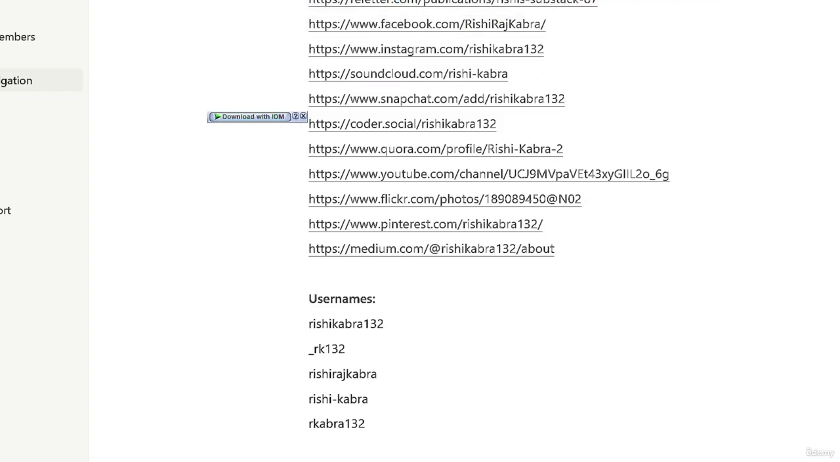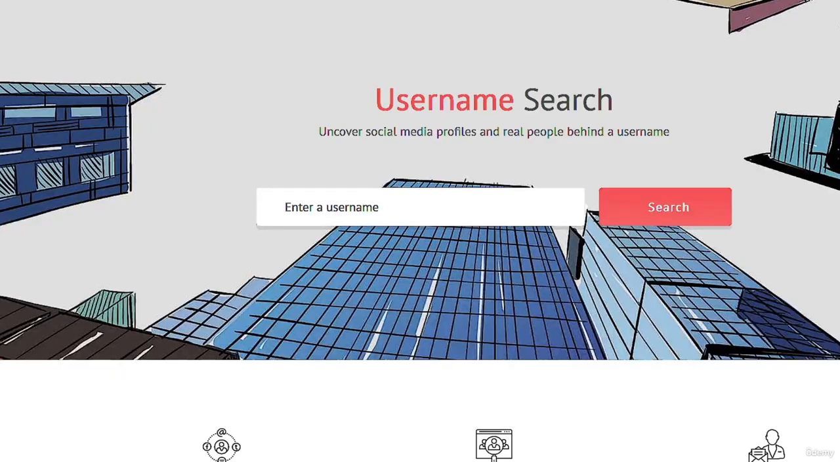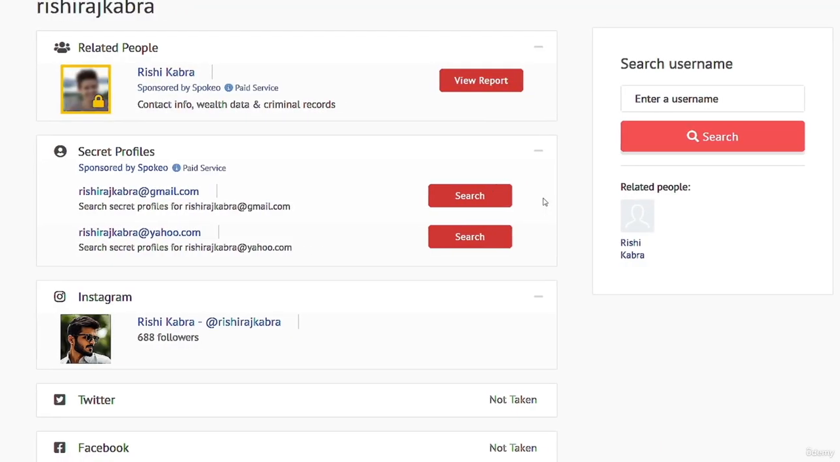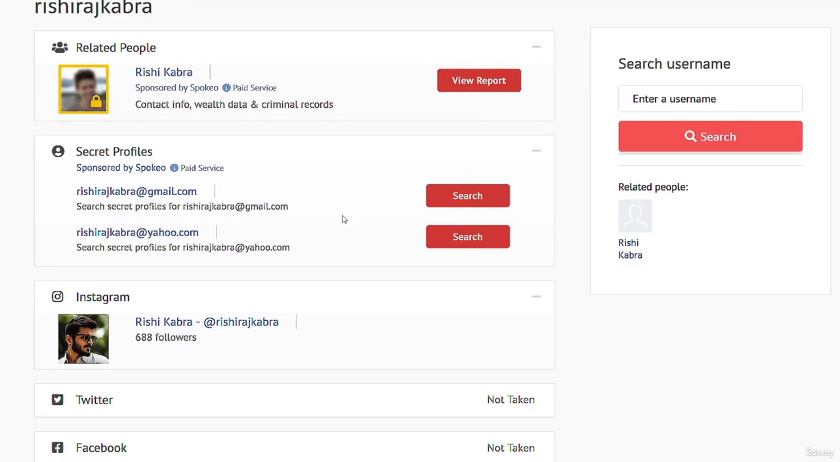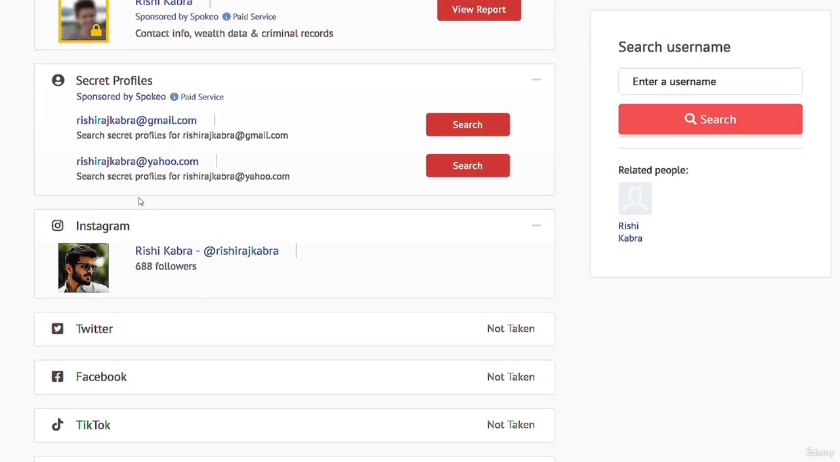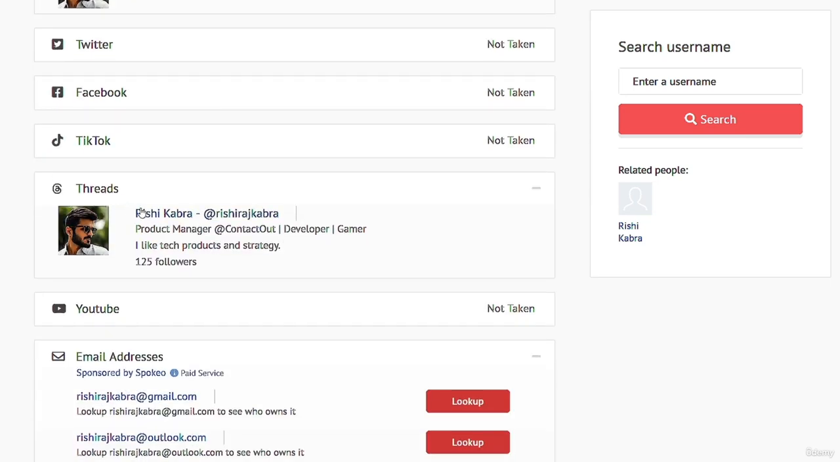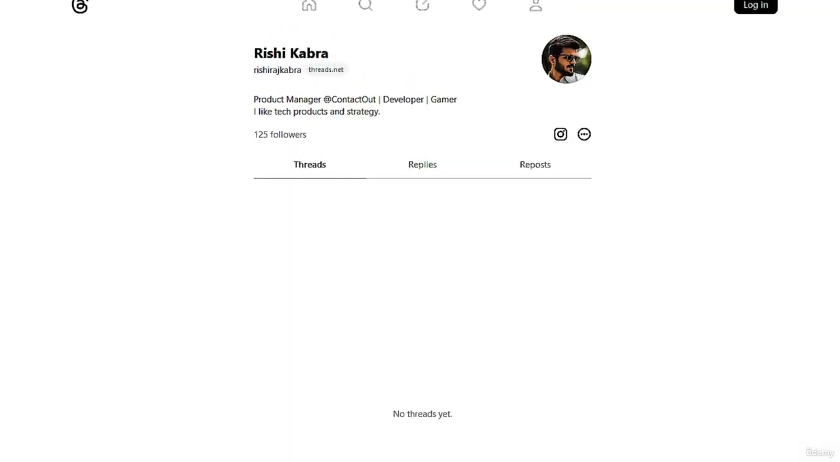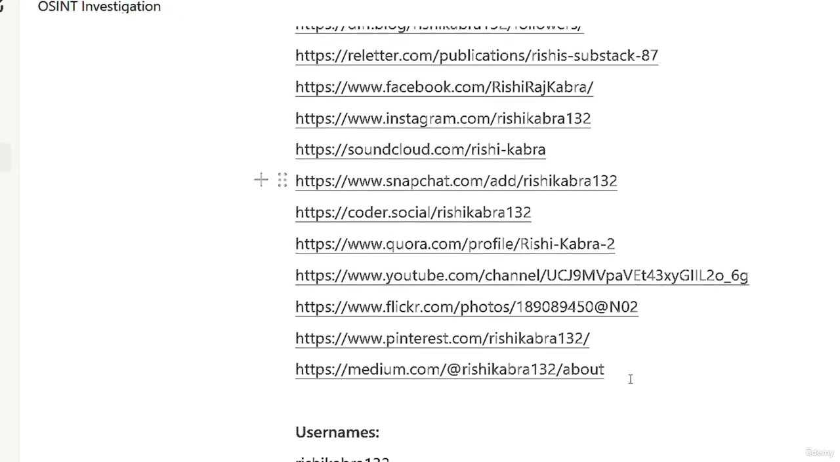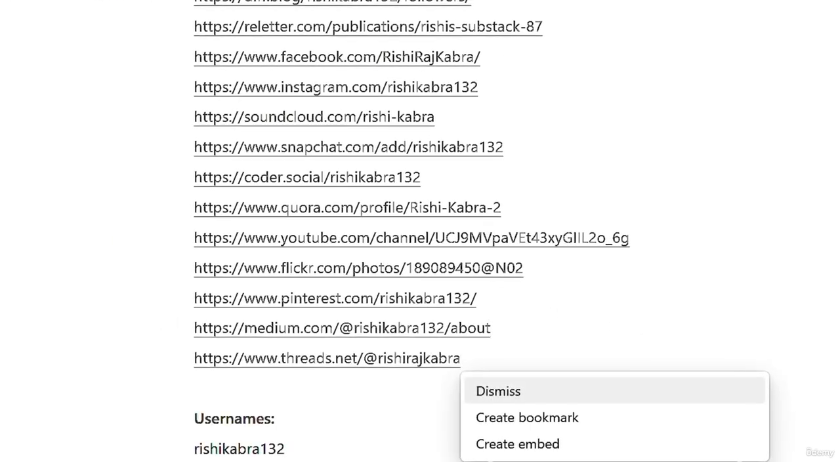Now let me come back to idcrawl and search for another username. Let me say Rishi Raj Kabra, which is the username that he used on his Facebook account. I'm going to see whether there are any additional accounts. We can see his Instagram account. We already have this account. And we can see that we have a Threads account. I can copy it because we do not have it in our notes and put it in here.